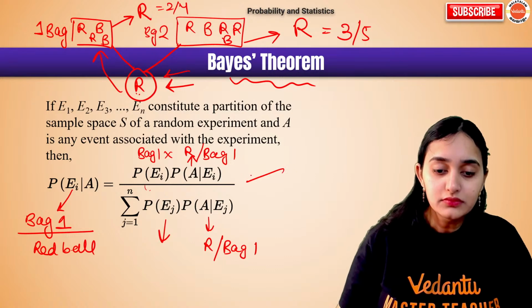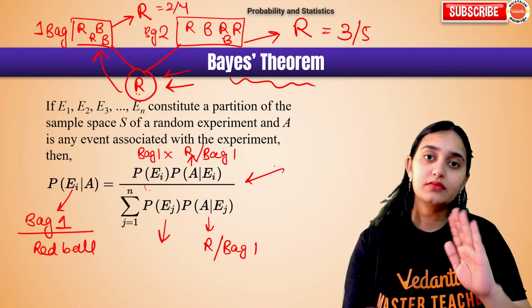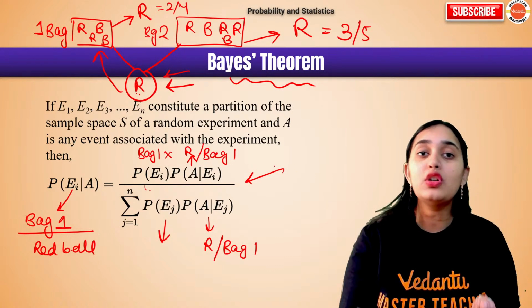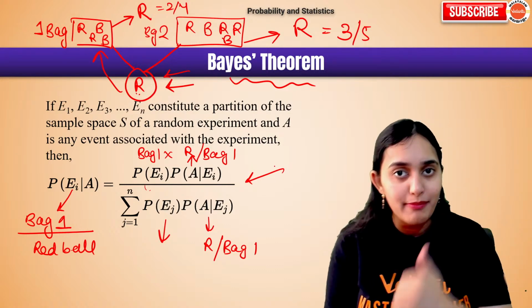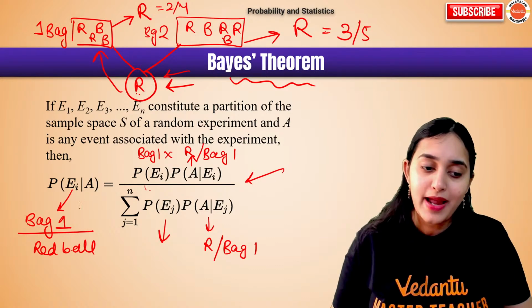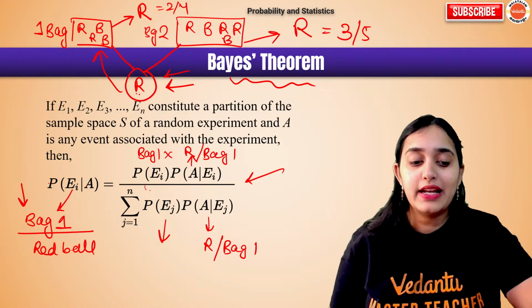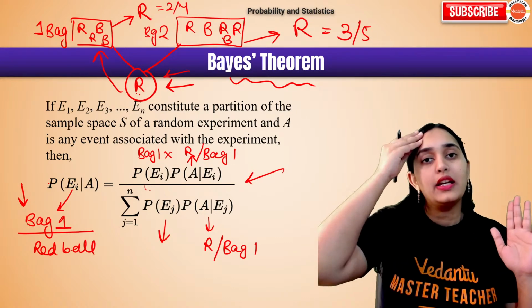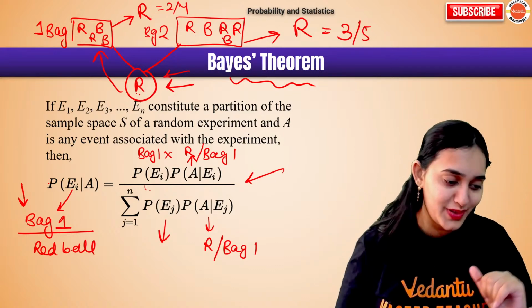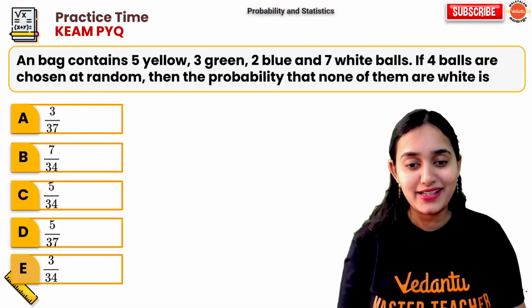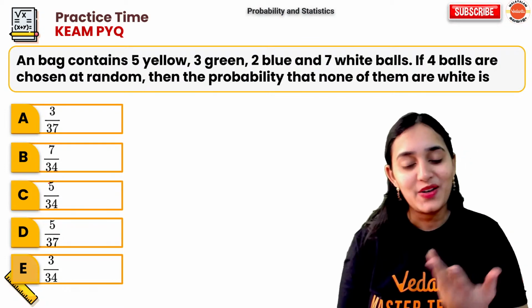So here we find the reverse. If you know the probability of getting a red ball from bag 1, you can find the probability that bag 1 was selected when a red ball is already taken out. It's quite twisted to understand, but yeah, that's Bayes theorem.